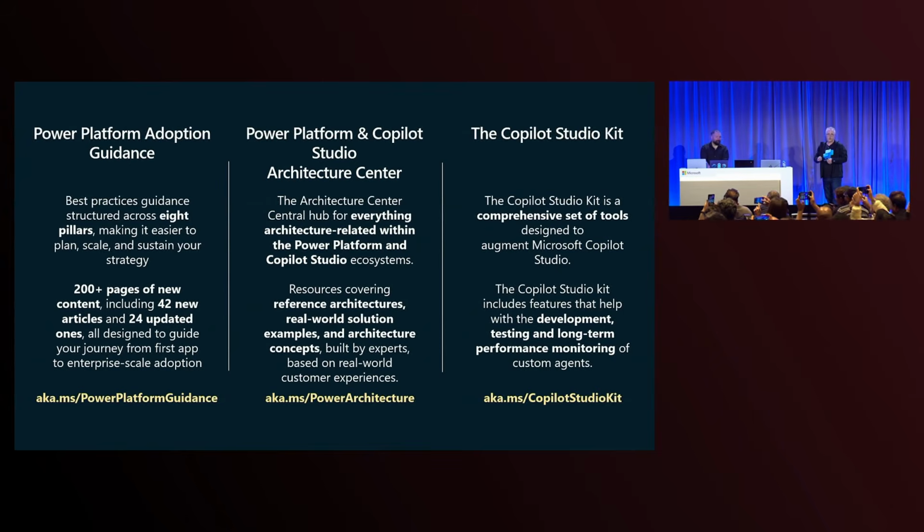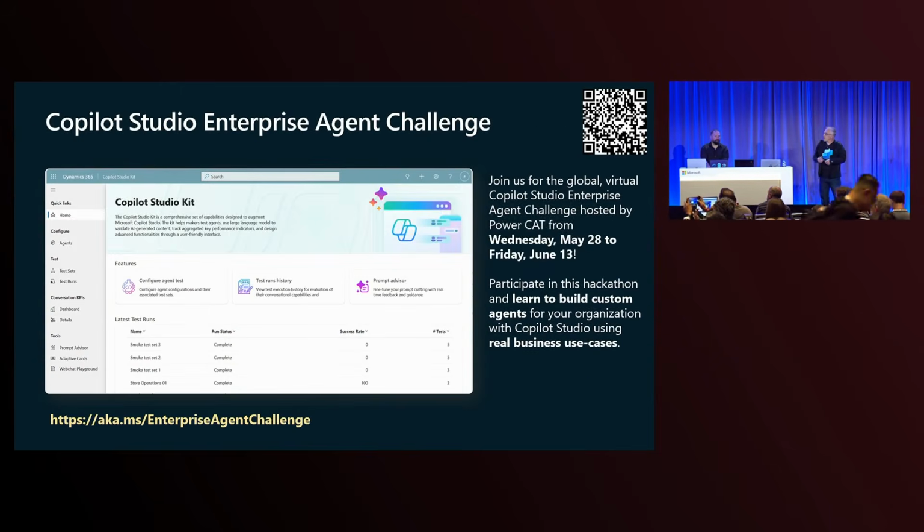Well worth checking out. And I'm sure there'll be updates made to these for multi-agent capabilities in the near future as well. And then beyond that, there's also an enterprise challenge happening. That's pretty soon, May 28th through June 13th. So definitely go and check that out.